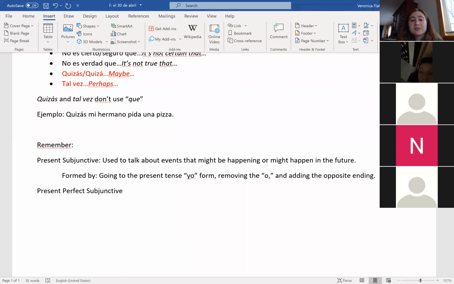For the present perfect subjunctive, it's used to talk about events that probably have happened. That probably have already happened.